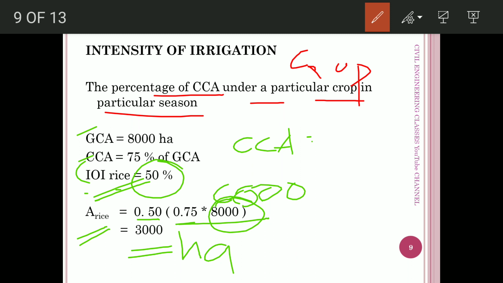So this is the idea of intensity of irrigation. If we add the different intensity of irrigation of the different crops that are grown in the different seasons in a particular field, we get the annual intensity of irrigation of a particular field.